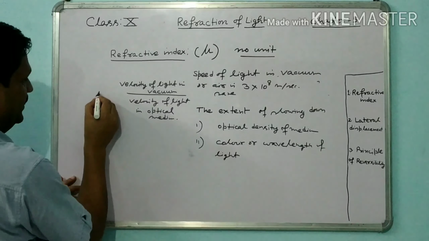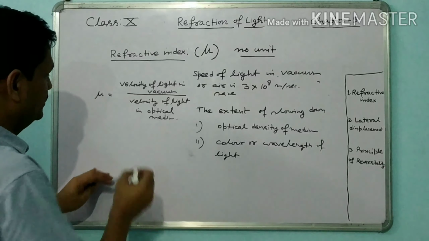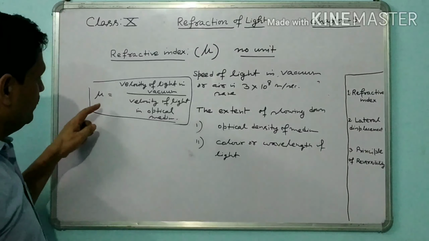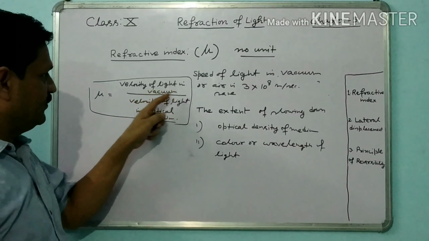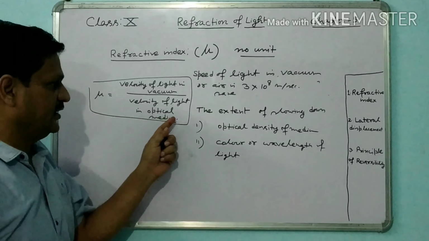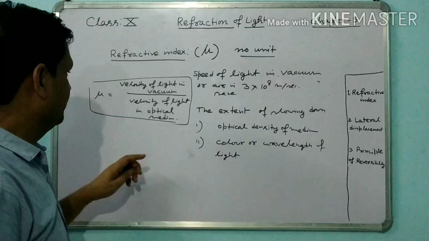That is the refractive index in terms of velocity. This formula can be used: mu is equal to velocity of light in vacuum upon velocity of light in any optical medium.